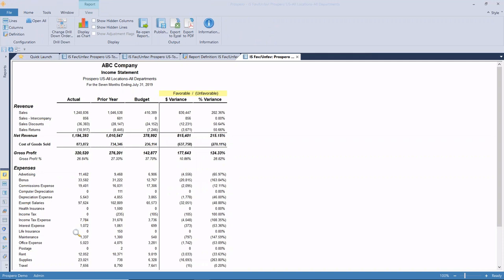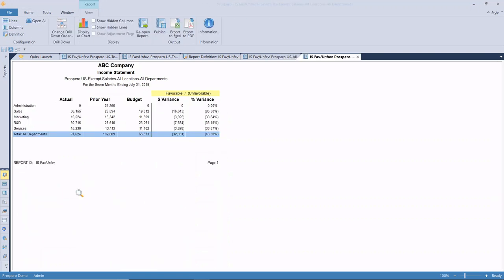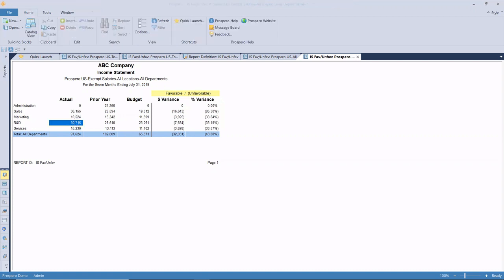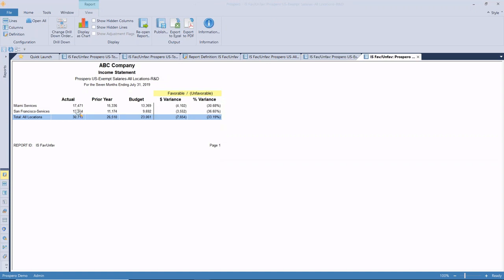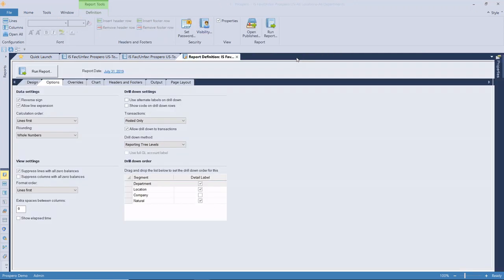So we've seen about 6 different views of this exact same report, all from the same data. So let's select the same one we did before, exempt salaries. And now you can see that it's broken down first by my departments, and then we can drill into the additional data. So now it's going to go through the locations and then on to my transaction level detail. So quite a few options there. And there actually are some other things that we can do that are pretty cool with that. But I wanted to point out that we have a lot of different options, a lot of things that you can do with this data.